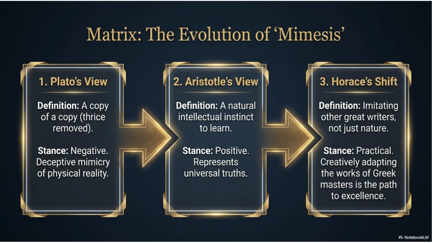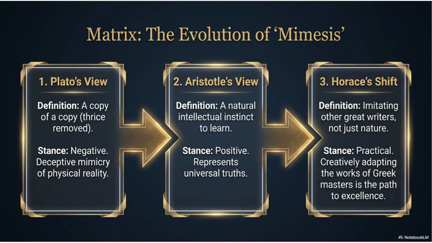The first level is the world of forms or world of ideas. According to Plato, this is the perfect world. Everything there is eternal, perfect, and unchanging. For example, there is a perfect idea of a chair. There is a perfect idea of beauty. There is a perfect idea of justice. These perfect forms are the highest reality.